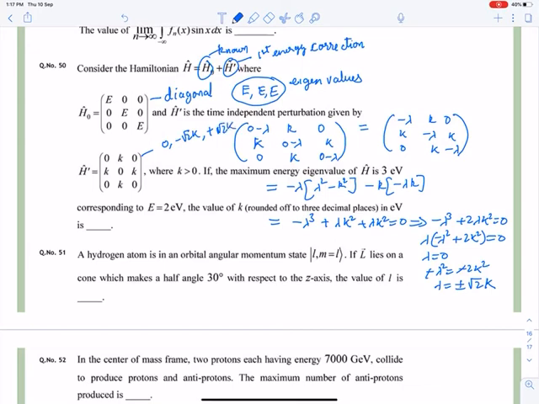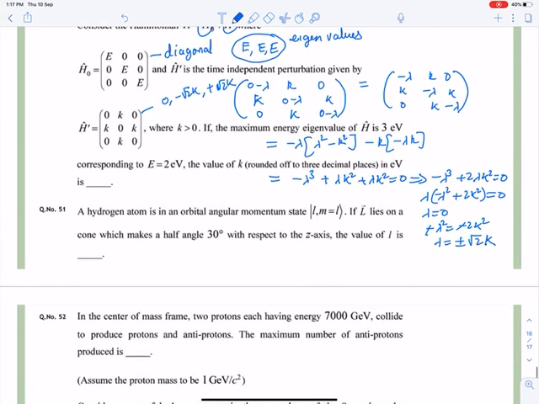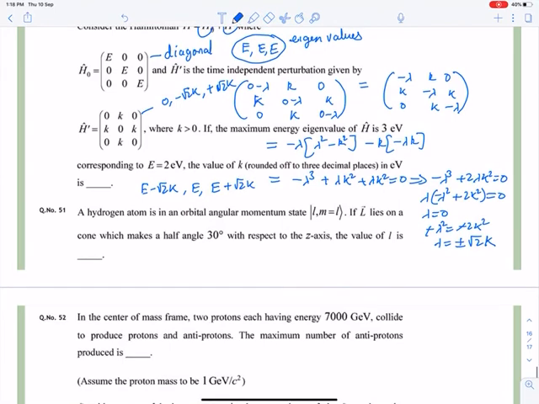Now you know the correction is given by this, and I will write from small to big, from minimum to maximum order. So the minimum energy will be E minus under root 2 k, and this is the correction to the energy.